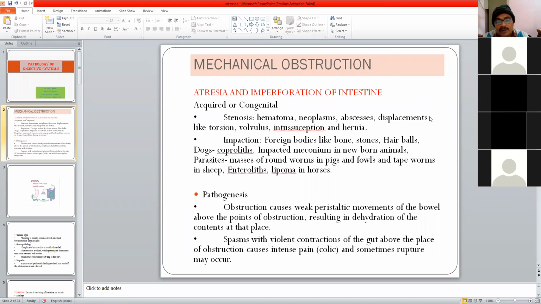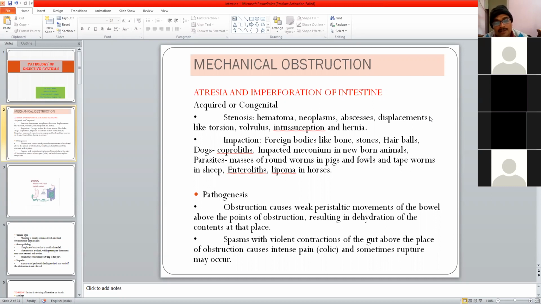Atresia means the opening of the... you know that between the stomach and intestine there is a sphincter, and also between the small intestine and large intestine there is a sphincter. Once a new organ starts, there is a check system which you call a sphincter.